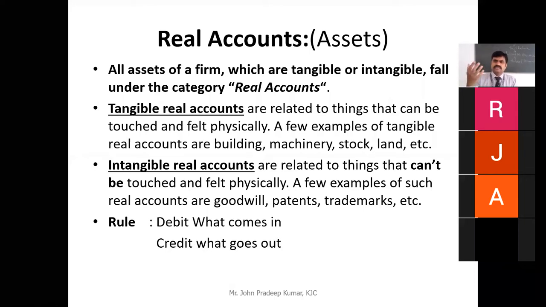For example, when you are purchasing land, land is coming in, so you have to debit the land account. For example, if you are selling the land, land is going out, so you have to credit the land account. Got it? So debit what comes in, credit what goes out. Is it easy? Is it difficult to memorize the rule? They are very simple. One thing to understand: this rule is for which account? Real account, which means assets. So debit what comes in, credit what goes out.